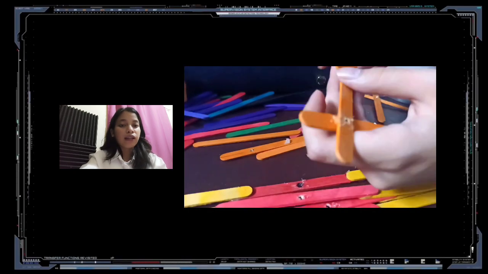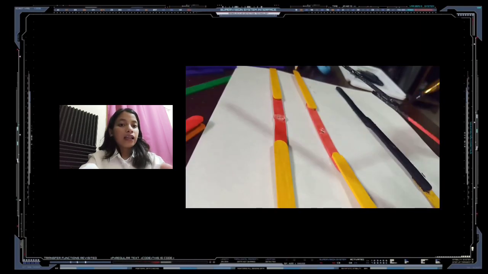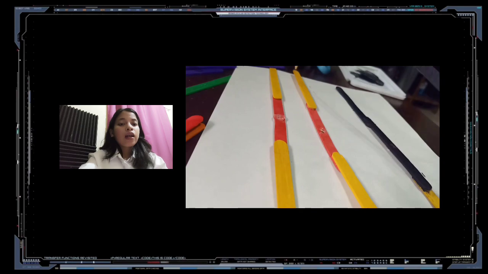Now that we have all the materials to be used, let me explain the procedures to actually do it. The procedure for making this model is to first join the popsicle sticks together using a glue gun. Then paint it black. Second, using glue sticks, glue together the popsicle sticks to form an octagon and stand. Then assemble it, using the small stick for it to spin like a ferris wheel.